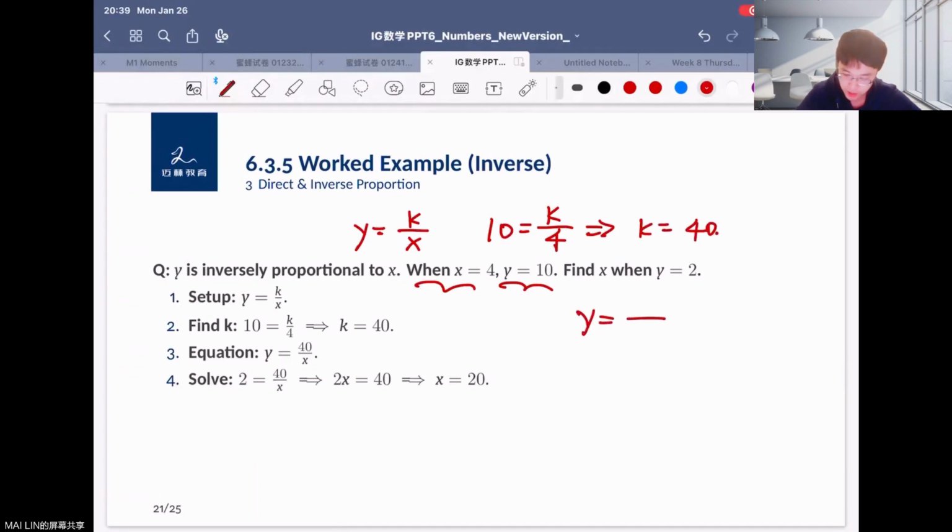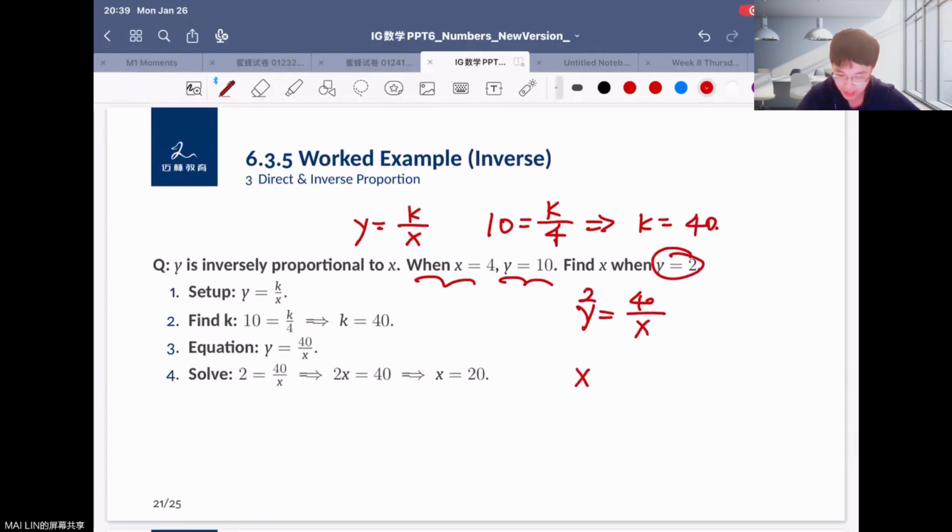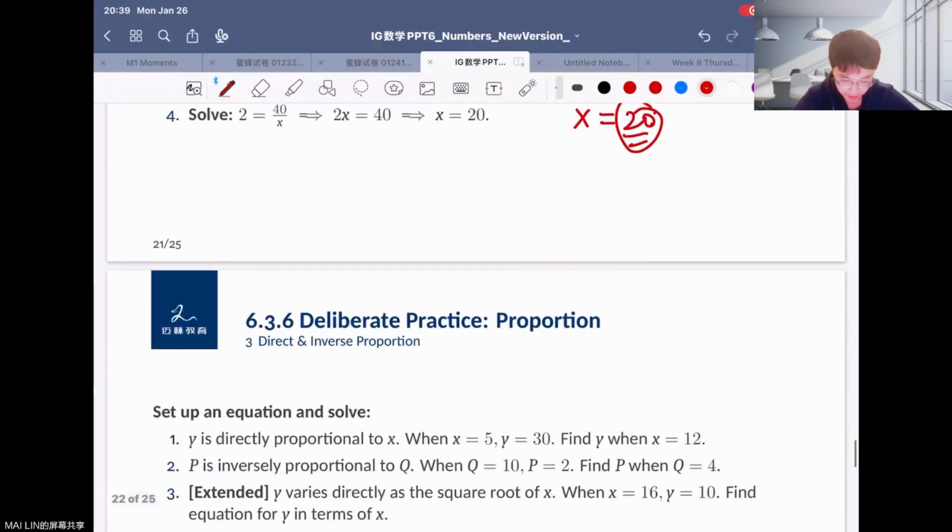So y equals 40 over x, and it said find x when y equals 2. So here when y equals 2, you can say x equals 20, right? So here the answer, or the value for x, is 20, okay? That is for this example right here, okay?